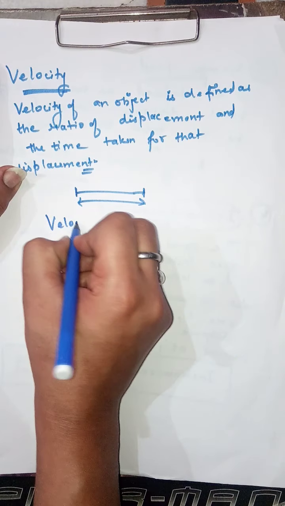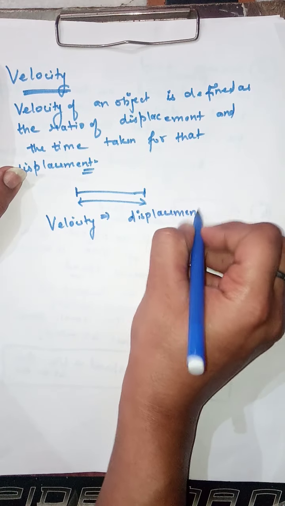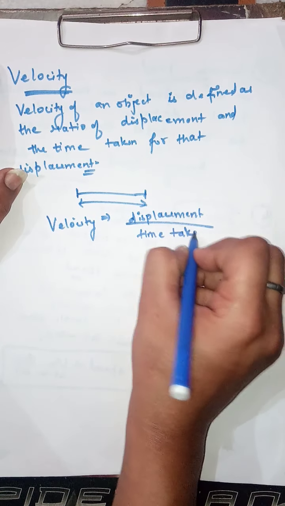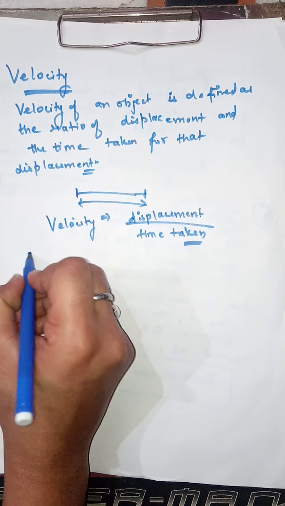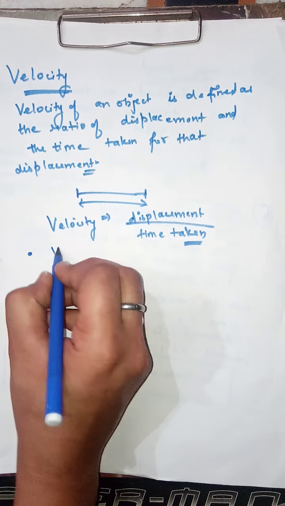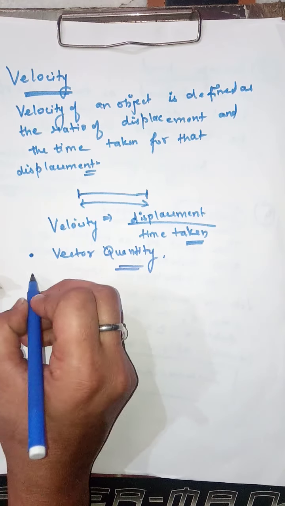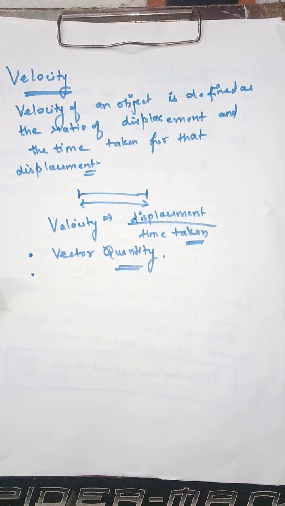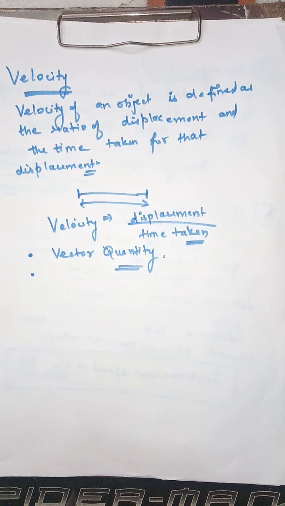Thus velocity is given by the ratio of displacement and time taken. Some important points about velocity. It is a vector quantity. The velocity is a vector quantity. The next point about velocity being a vector quantity simply means that it has both magnitude as well as direction.